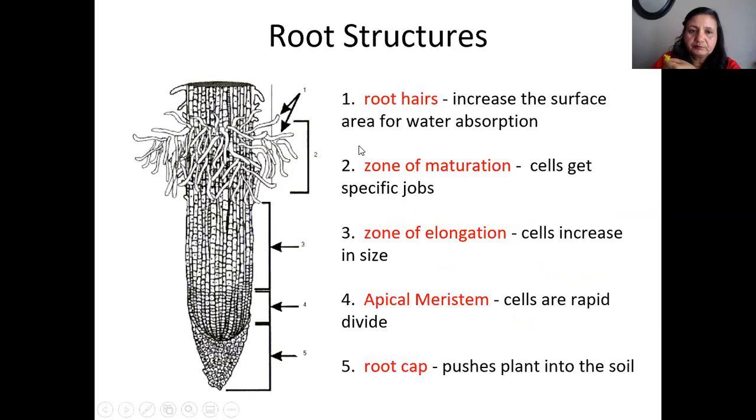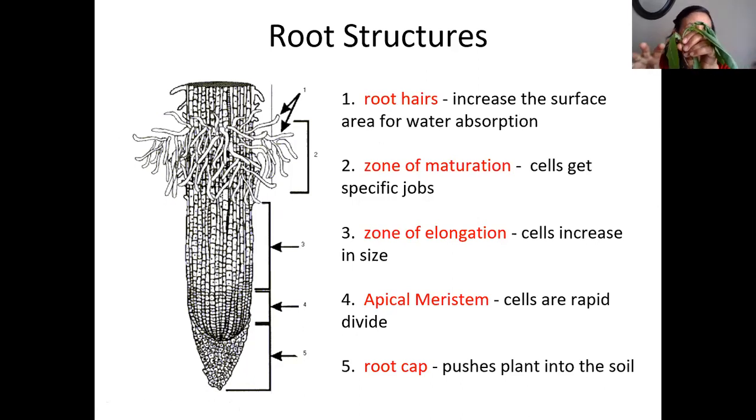Okay. Now again, come to the root. Roots have different structures, right? We can take this as an example. See here, you can see root hairs, the hair-like structures, and you can divide the root into different zones, right? Root hairs increase the surface area for water absorption.